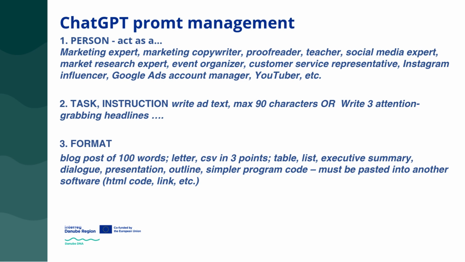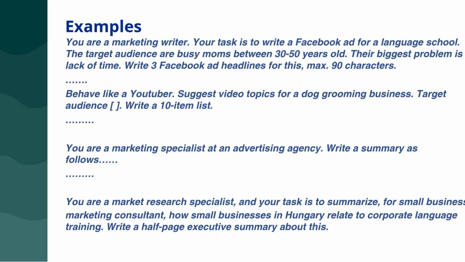Let's look at some typical examples based on what we've discussed. Many people have likely received tasks such as writing a Facebook post on a specific topic. Here's an example of a ChatGPT prompt that can help generate such content efficiently. Example 1. Writing a Facebook ad for a language school. Prompt: You are a marketing copywriter. Your task is to write a Facebook ad for a language school. The target audience is busy moms aged 30 to 50, whose biggest problem is lack of time. Write 3 Facebook ad headlines, each a maximum of 90 characters.